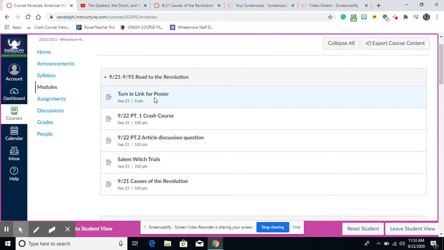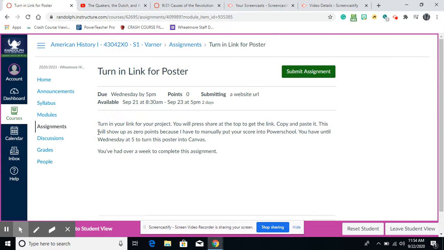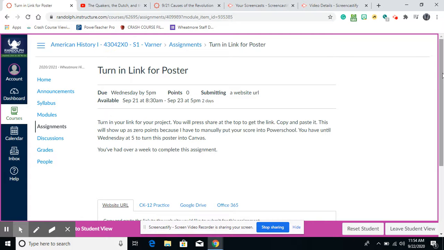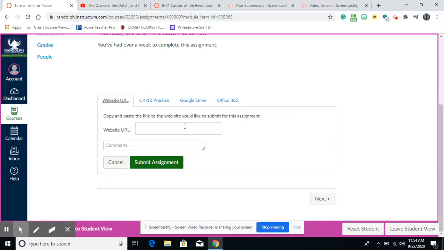Any kind of test, projects, I'm mostly focusing on projects this semester, that will be their test grades, and they'll have about a week to work on those. So there's no reason that they can't get this work done. Okay, so we can go through, and it's just turn in your link for your poster, press the top. They should know how to do this. So they just submit it, copy their website, give me any comments, submitted their assignment.